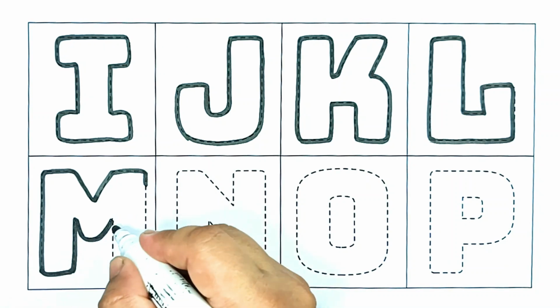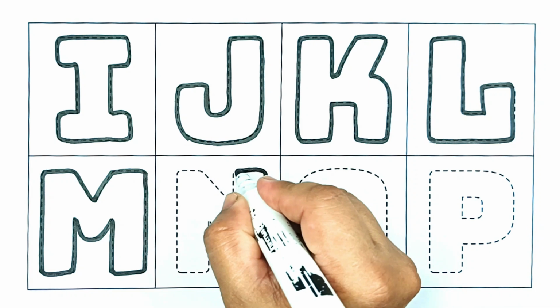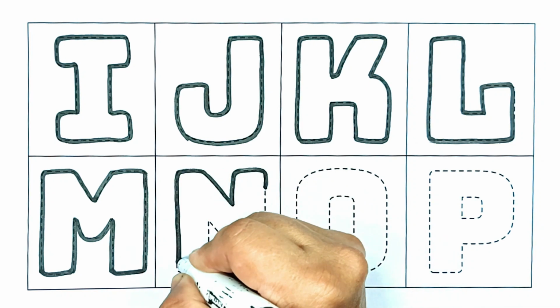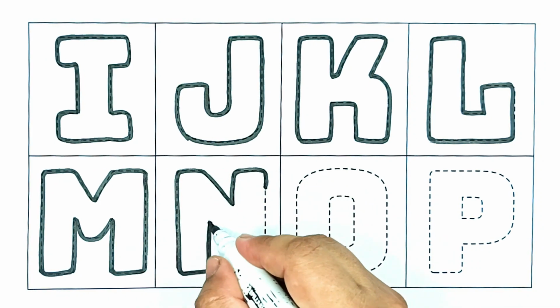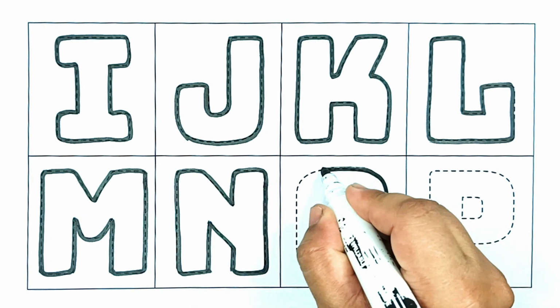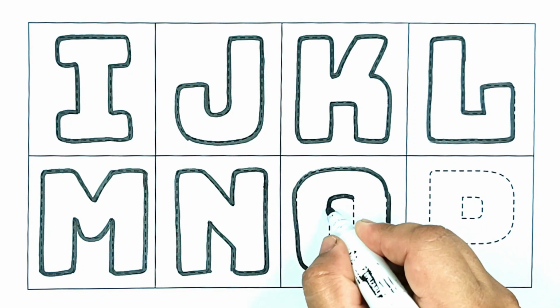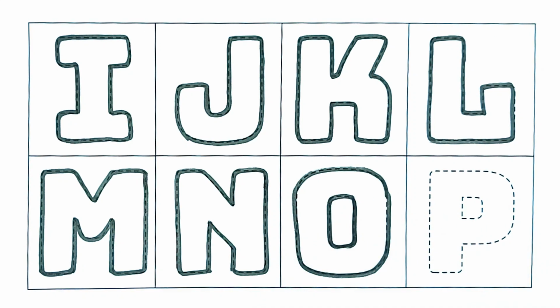Do you know the Muffin Man who lives on Drury Lane? I. Yes, we know the Muffin Man, the Muffin Man. J. Yes, we know the Muffin Man who lives on Drury Lane. K. L. Do you know the Muffin Man, the Muffin Man, the Muffin Man? M. Yes, we know the Muffin Man. N. Yes, we know the Muffin Man who lives on Drury Lane. O.